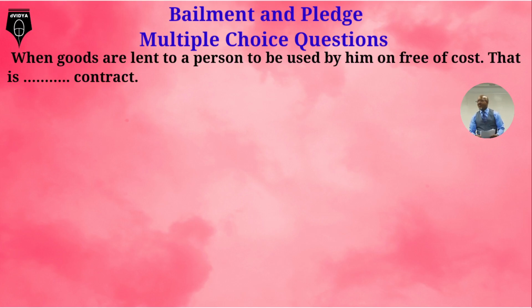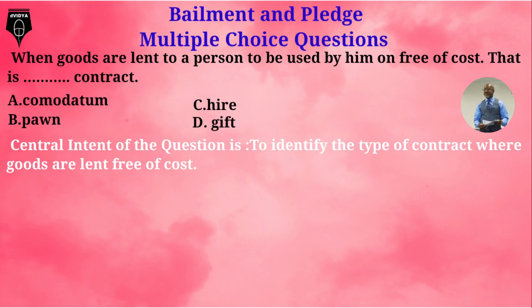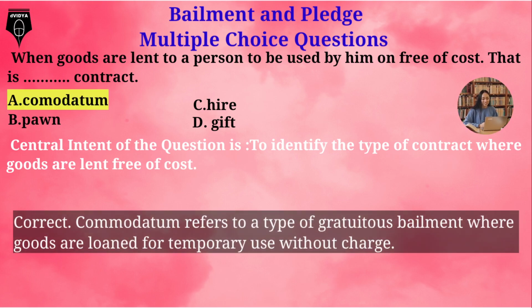When goods are lent to a person to be used by him free of cost, that is dash contract. Option A. Comodatum. Option B. Pawn. Option C. Hire. Option D. Gift. Central intent of the question is to identify the type of contract where goods are lent free of cost. Option A, comodatum, correct.